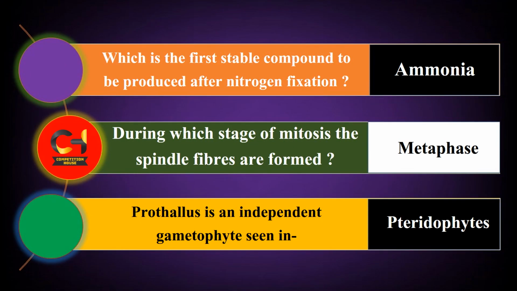Which is the first stable compound to be produced after nitrogen fixation? Answer is ammonia. Next question, during which stage of mitosis are the spindle fibers formed? Answer is metaphase. Next question, prothallus is an independent gametophyte seen in? Answer is pteridophytes.